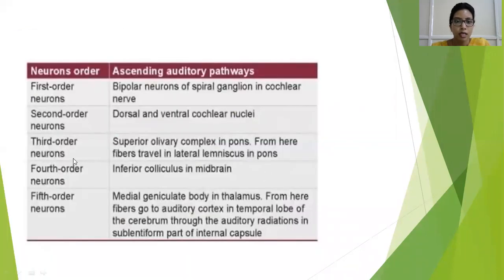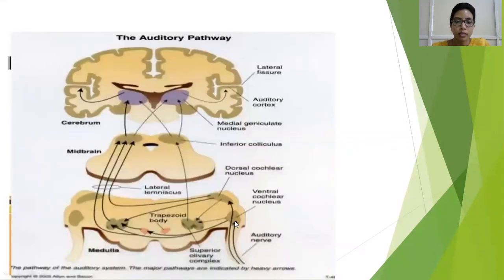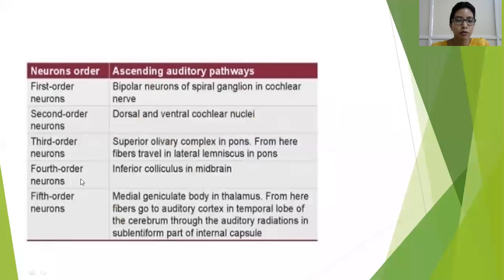So here, once the axon of the second order neuron has reached the superior olivary complex, it becomes a third order neuron. Third order axons reach the inferior colliculus, hence the inferior colliculus will have your fourth order neurons. So fourth order neurons are in the inferior colliculus of the midbrain.